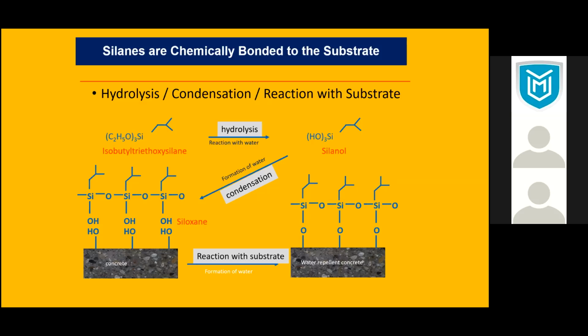So this is the way the reaction occurs. You have a polymer, or you have a silane. This is another silane, which is an alkyl silane. The alkyl silane can react, and then it forms a mini umbrella on the top of the concrete or inorganic substrate. And this is the one which will make a hydrophobic surface.